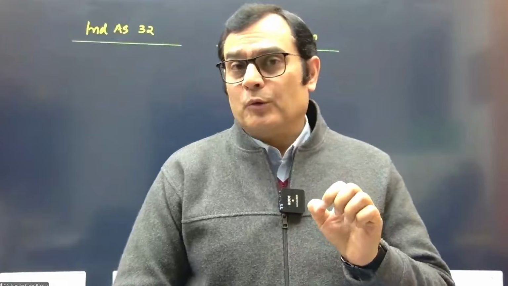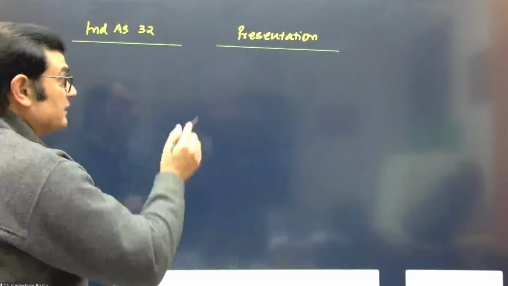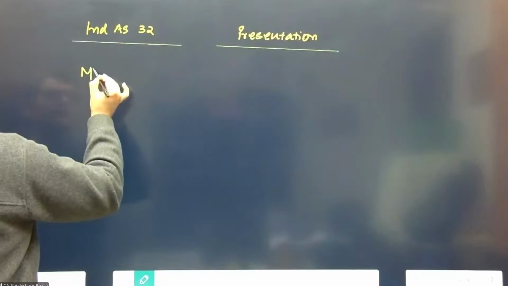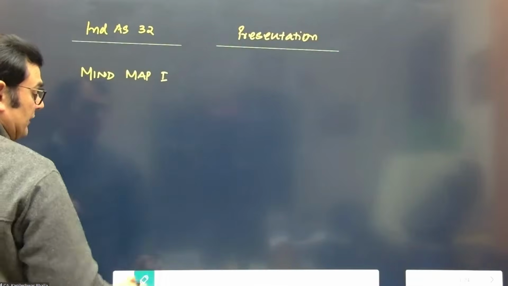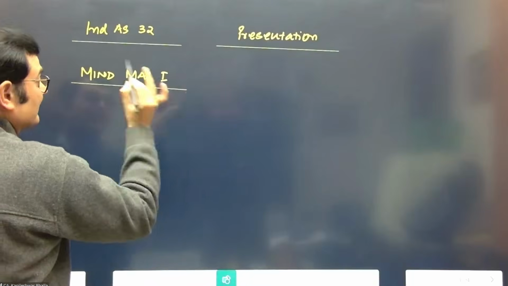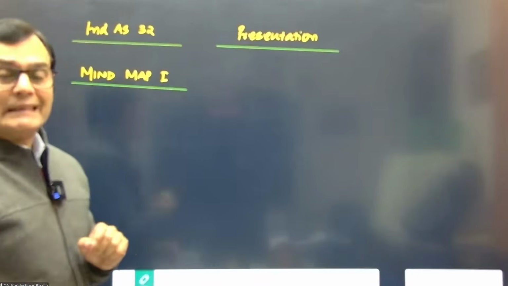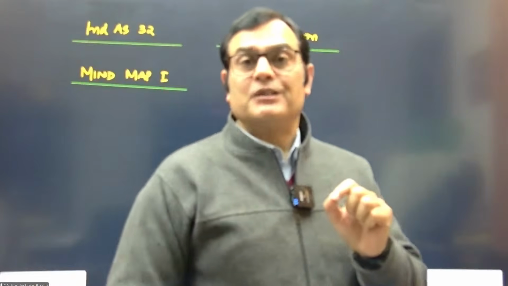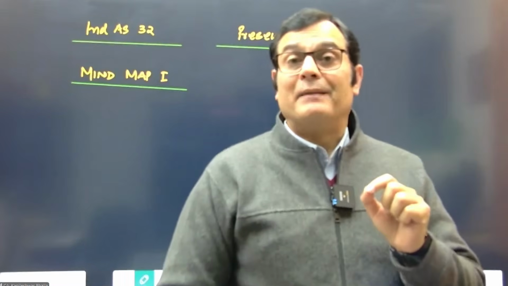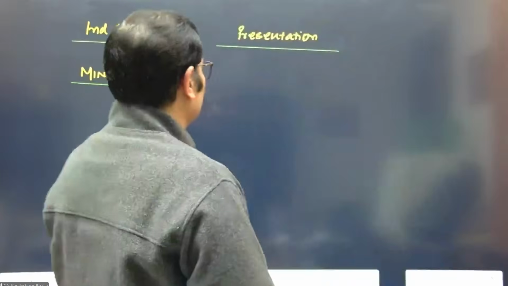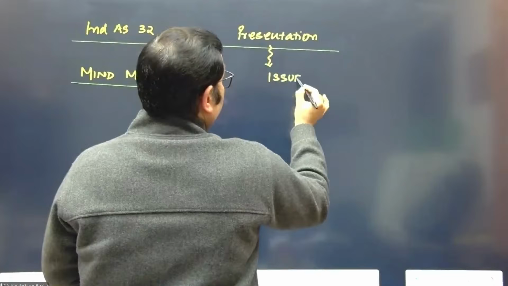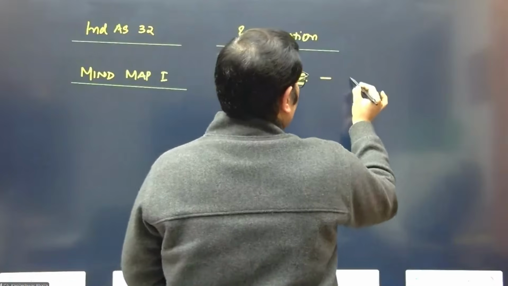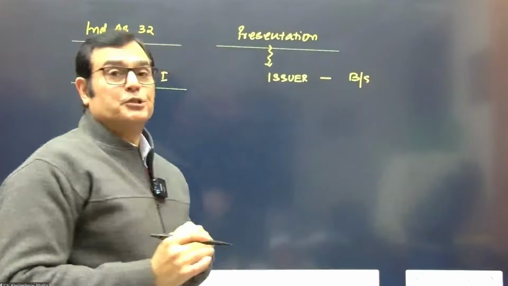I'm going to make some quick mind maps for the purpose, which will revive the concepts. Let's begin with the first aspect of presentation, mind map number 1. Since the name of the standard is presentation, my first focus is on how financial instruments are presented in the balance sheet of the issuer. Our focus is how the issuer would present the financial instruments in the balance sheet of the company.